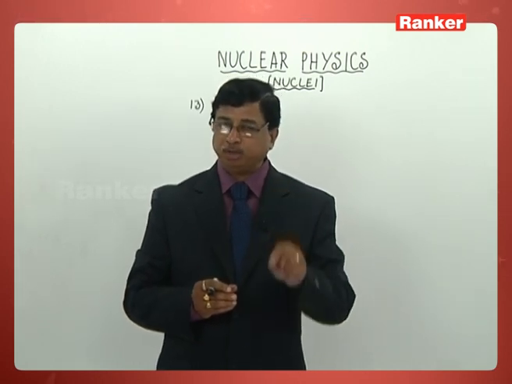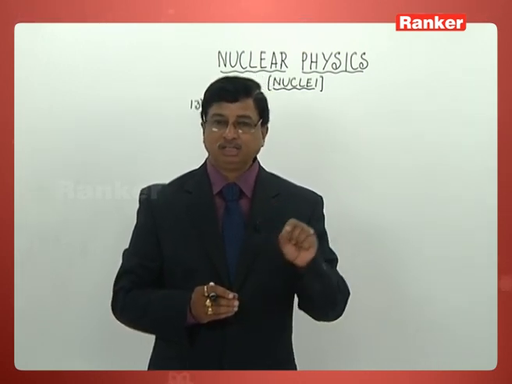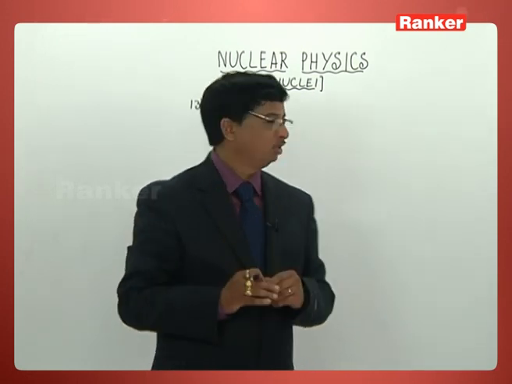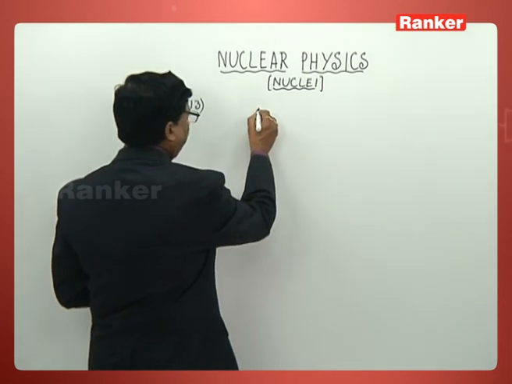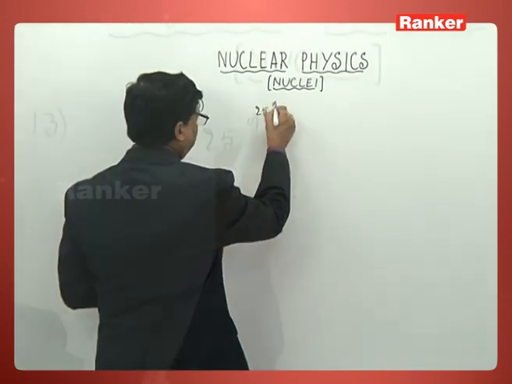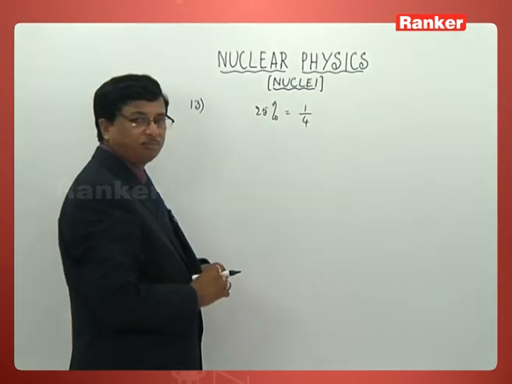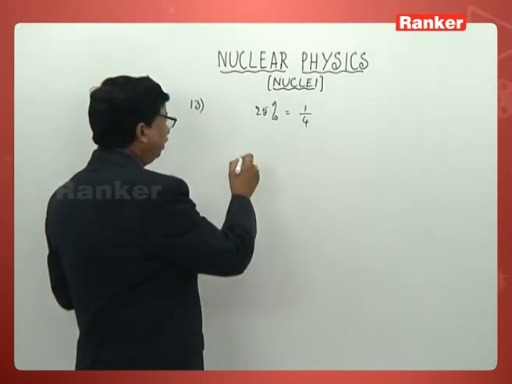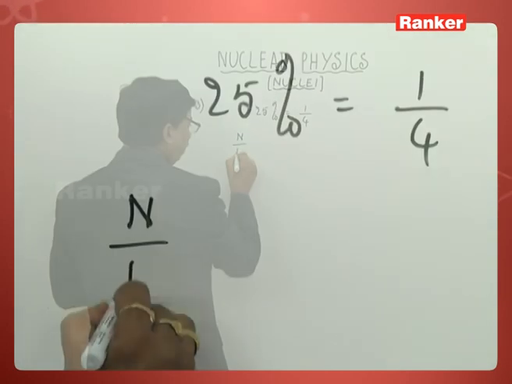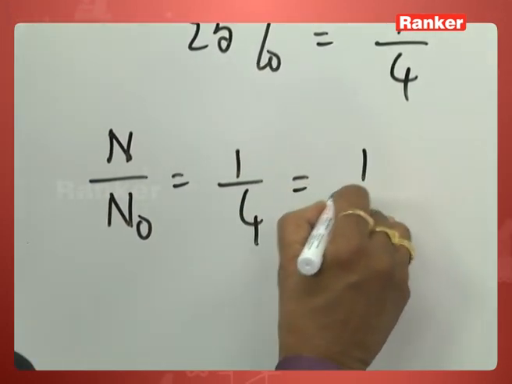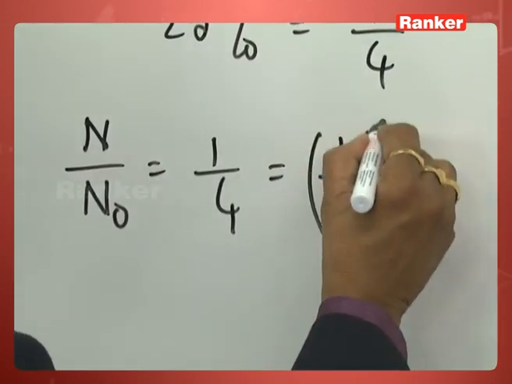Now in this particular case, the carbon 14 to carbon 12 ratio in a certain piece of wood is 25% of that in the atmosphere. 25% only it has got now. You can certainly understand 25% is nothing other than 1/4. So what is that 1/4 here once again? N by N naught must be equal to 1 by 4, which now is 1 by 2 whole square.